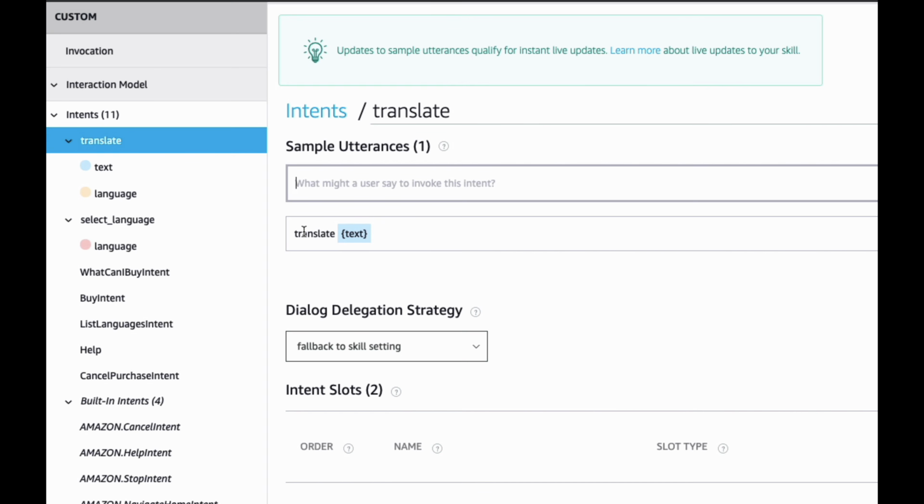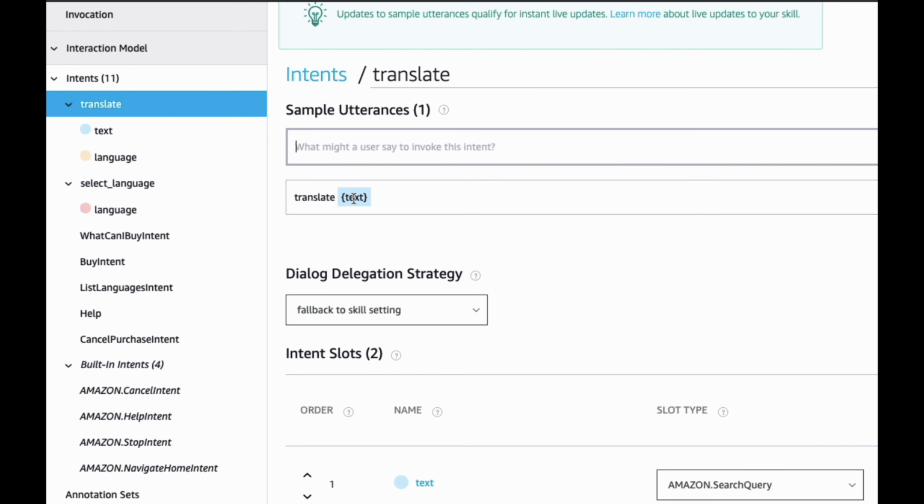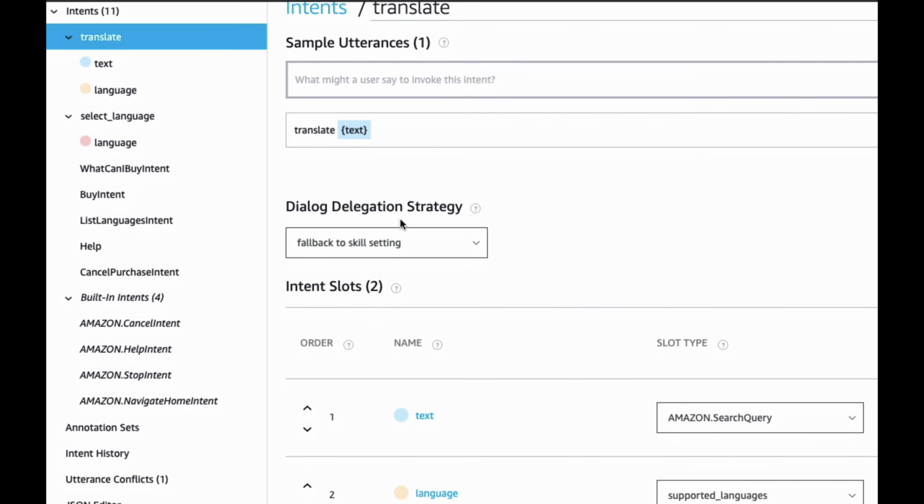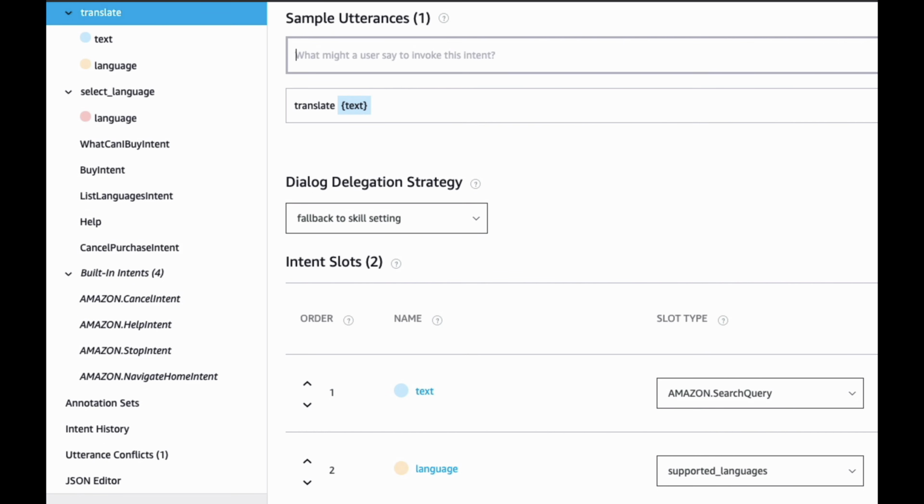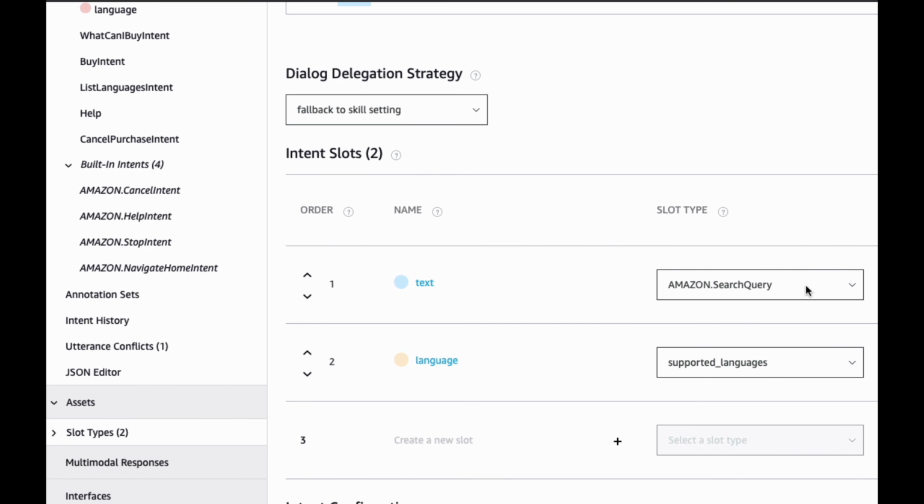Now, the word translate gets discarded. It doesn't really do anything here. But the slot that says text, that gets used for a very specific purpose here. So there's different slots that you can use. There's out-of-the-box slots, like here. Let's just open one up here.